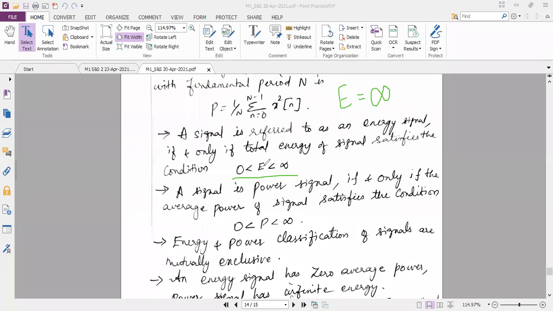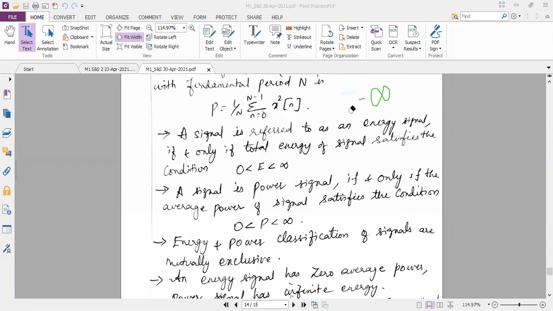See, energy is greater than 0. If you go through this condition, it says that energy is greater than 0. At the same time, energy should be less than infinity. Am I right? Energy should be greater than 0 and less than infinity. But if I get infinity directly when I calculate, can I say it is an energy signal? No, I cannot say it is an energy signal. I hope you understood.